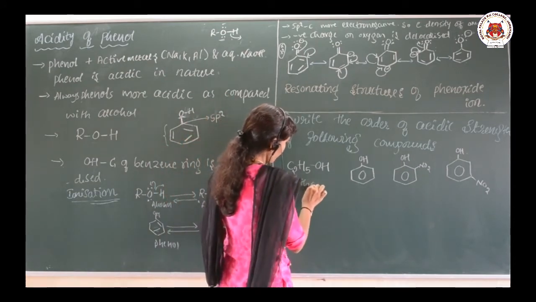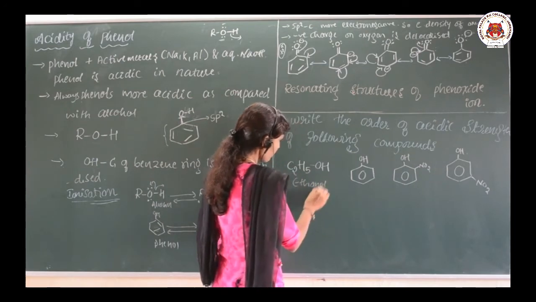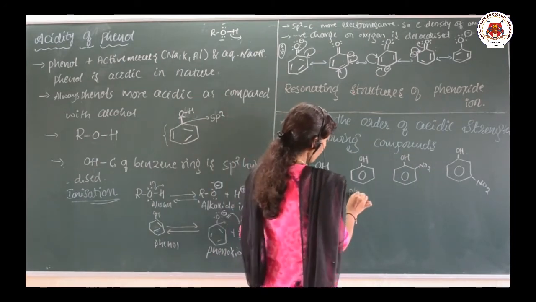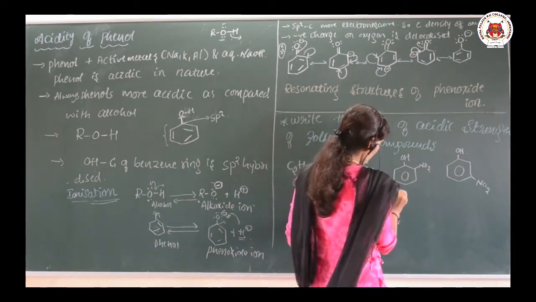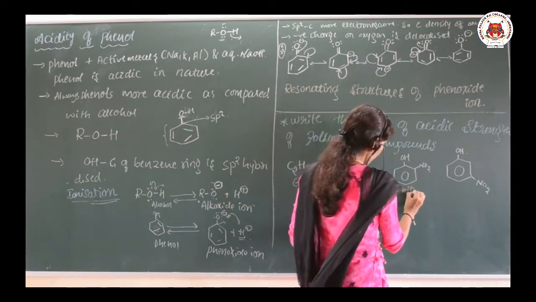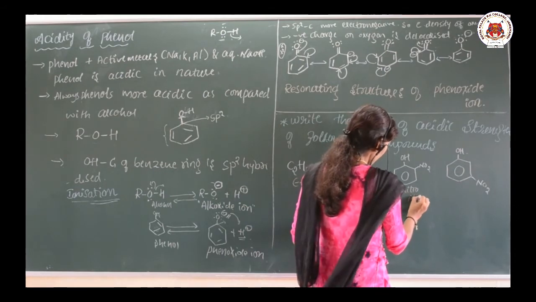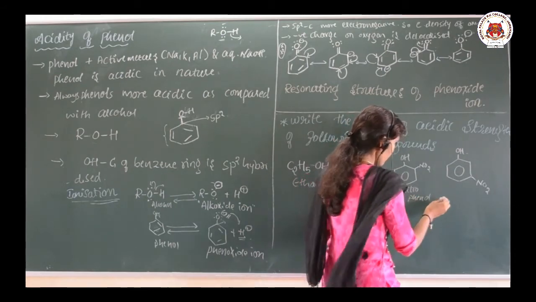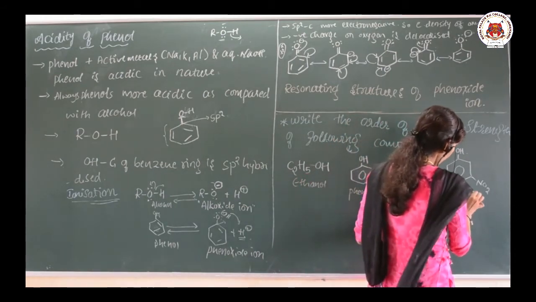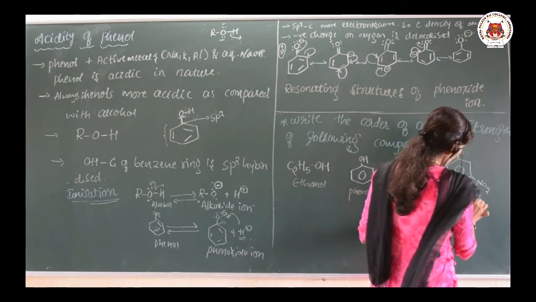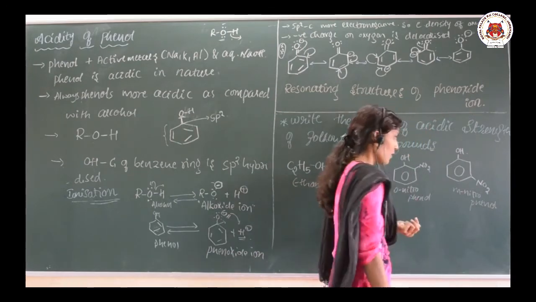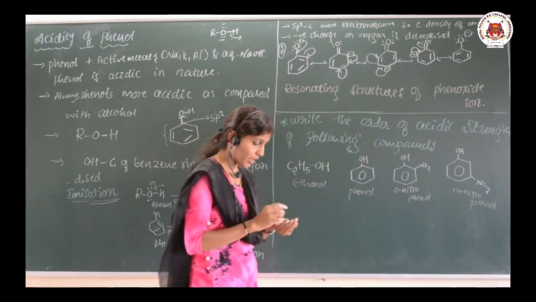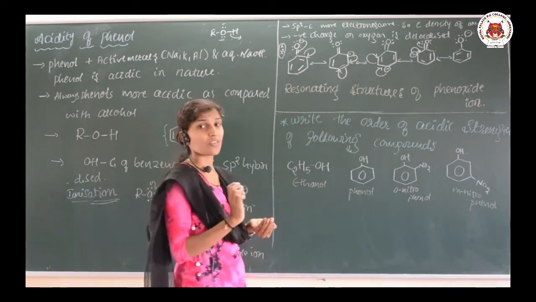This is ethanol, this is phenol, this is orthonitrophenol, and this is metanitrophenol. We have to write the order of the acidic strength.